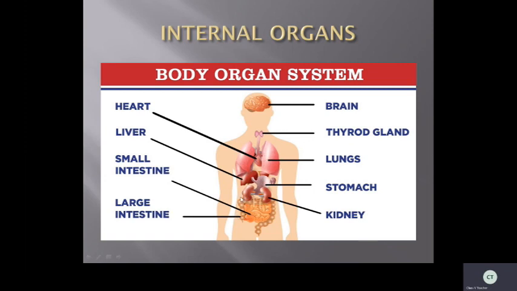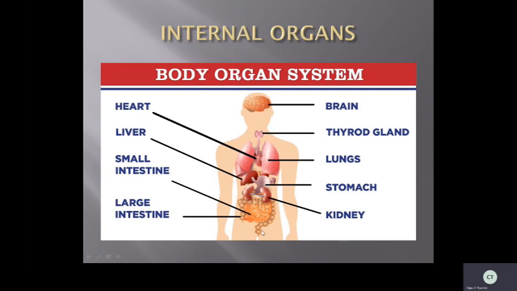The stomach is linked with the large intestine, which is this brown color, and inside, this yellow color is called the small intestine. So what happens? The food we are taking, from the mouth, goes into the food pipe and then, with the pancreatic juice, it goes into the stomach. It is digested. From there it goes to the small intestine. From the small intestine, it goes to the large intestine, where it is further digested and converted into